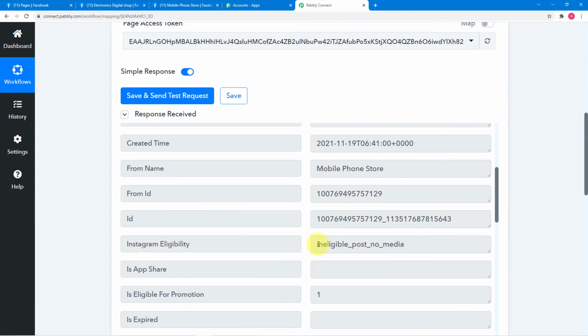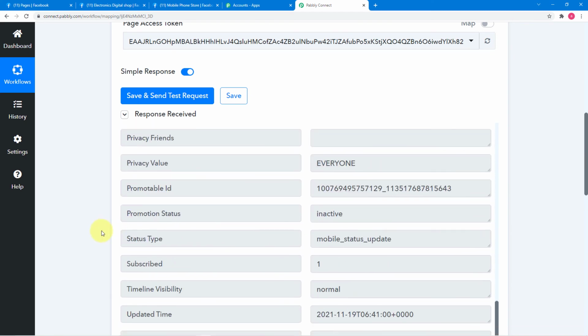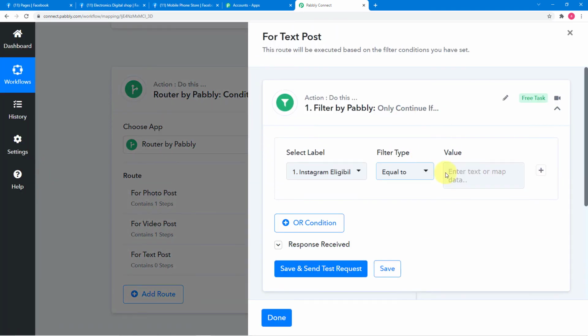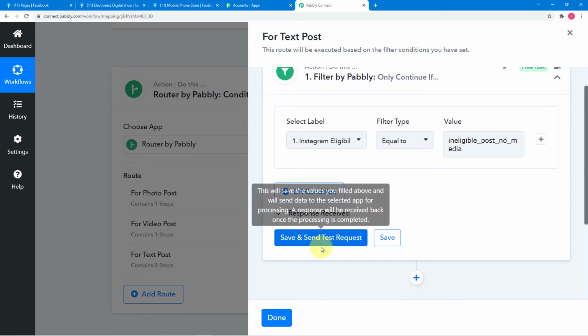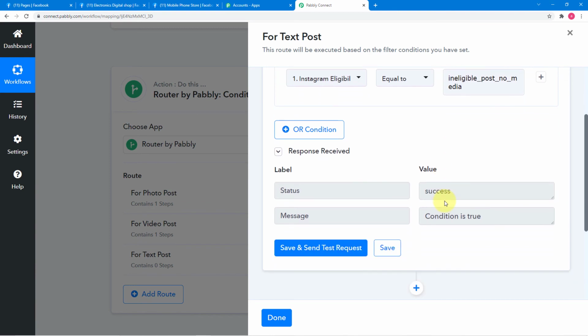I'm going to copy this. Okay, and we'll paste here in this third route in this value field, right? So we are telling Pabbly Connect when Instagram eligibility equals to this, it will mean that we have a text post in Facebook. So let's click here on save and send test request, and the condition will be true.